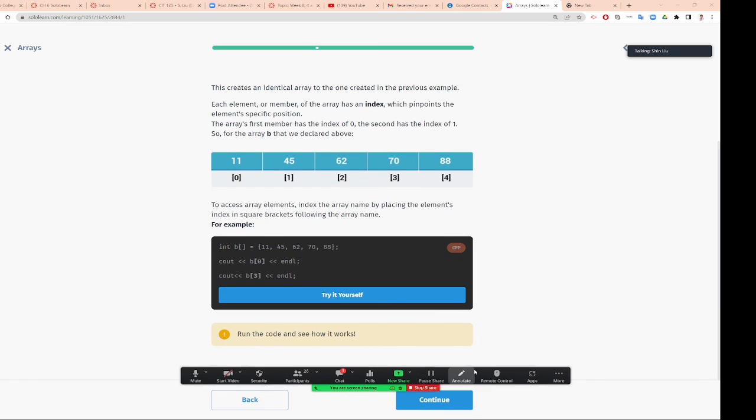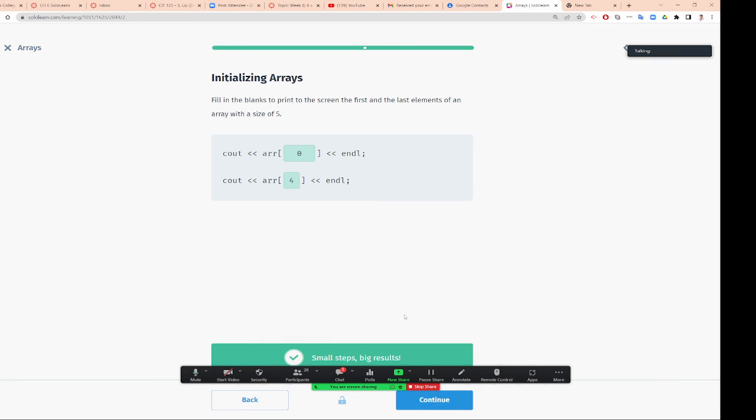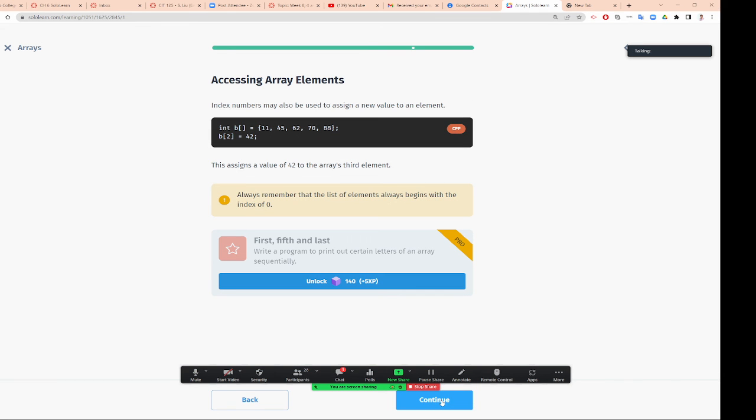Alright, so let's continue. Initializing an array, fill in the blank to print to the screen the first and the last element. So the first element and last element is 4. To access an array, we usually use a for loop. An index must be used, so we usually use a for loop to do this. Okay, so B at index 0, 1, 2. All right, so B0 1 is 42 for this.